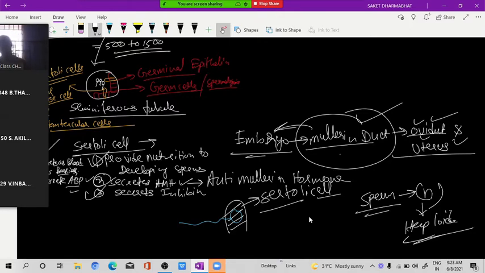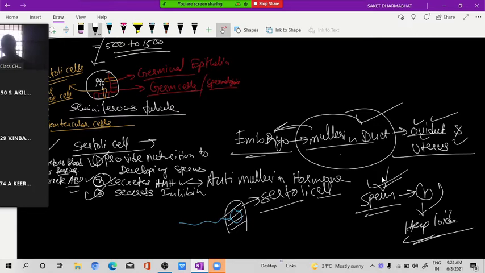So what happens? The immune system of the body will misunderstand that, hey, all the cells are diploid, why is this sperm only haploid? So the immune system thinks that this sperm is somewhat foreign object, it is not of our body. Now that immune system will attack the sperm. How? The immune system will synthesize antibody against sperm, and that antibody mixes in the blood and will go to the testis to kill the sperm.